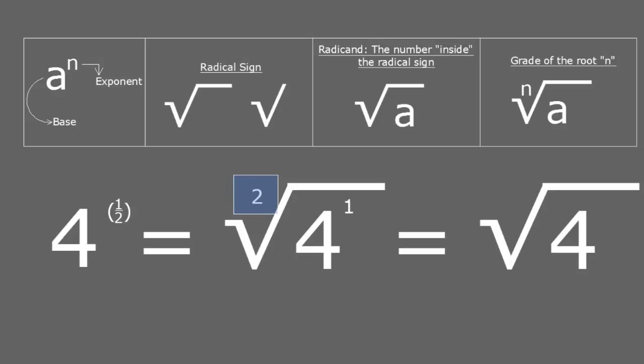If you don't see any grade outside of the radical sign, it usually will mean that that is the square root. So it is exactly the same thing if I put a number 2 here, or if I put nothing. Most people, most computers, most calculators will simply understand that you're asking for the square root, which is a root of grade 2.